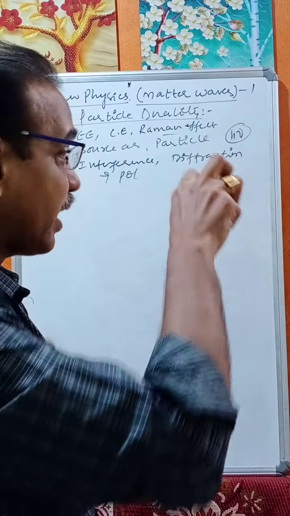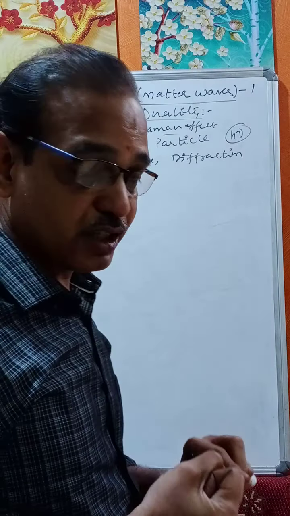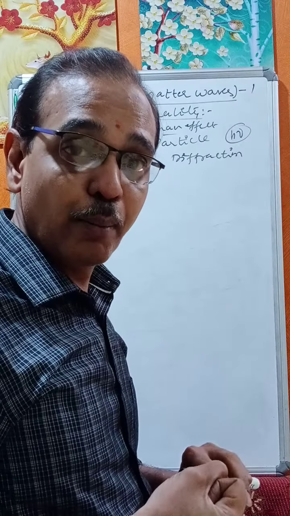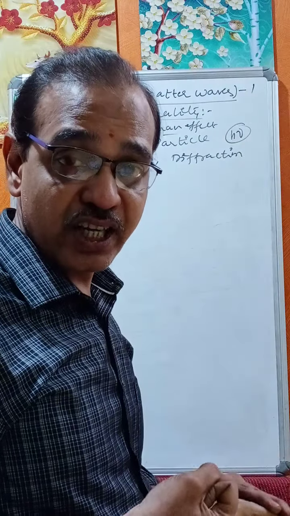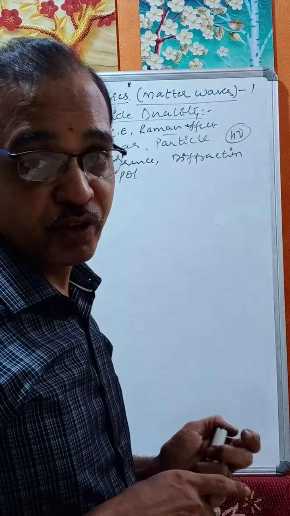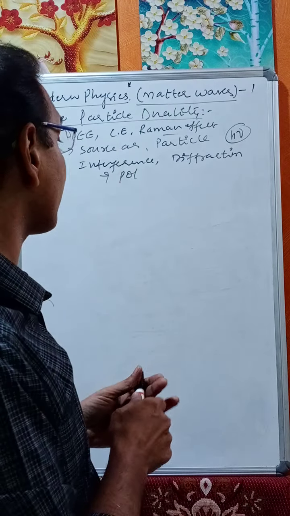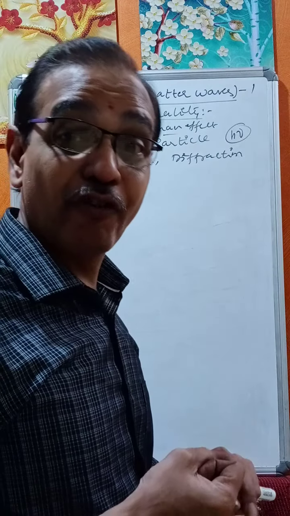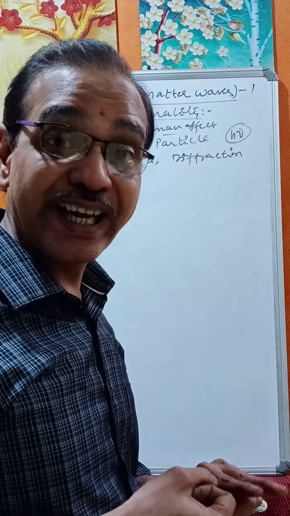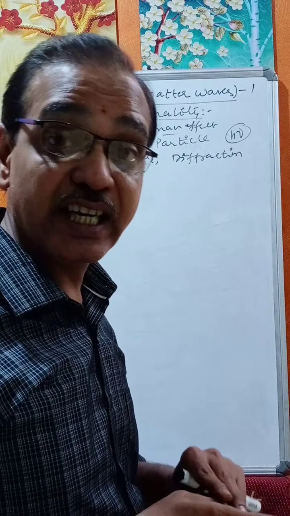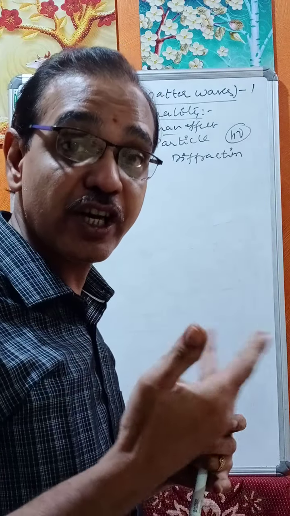Basically, a particle is characterized by its mass. If we talk about a particle, we talk about mass, velocity, energy, momentum, etc. If we talk about a wave, we talk about wavelength, amplitude, intensity, frequency, time period, wave velocity, phase velocity.